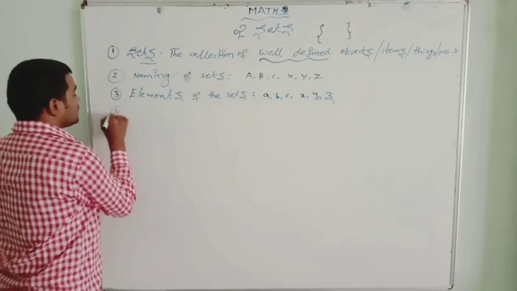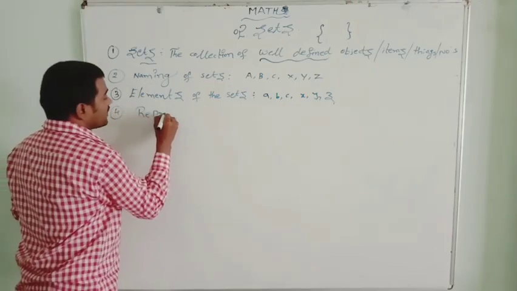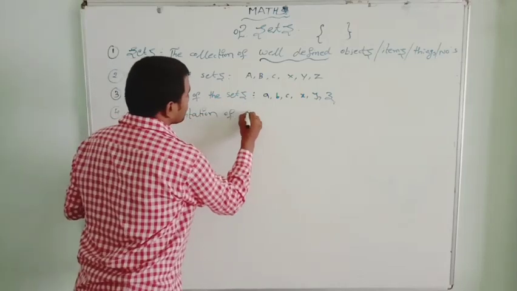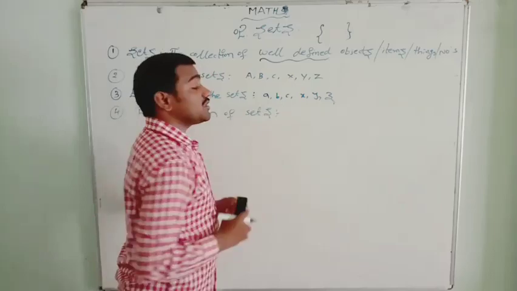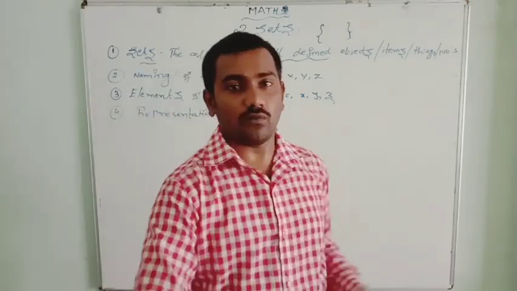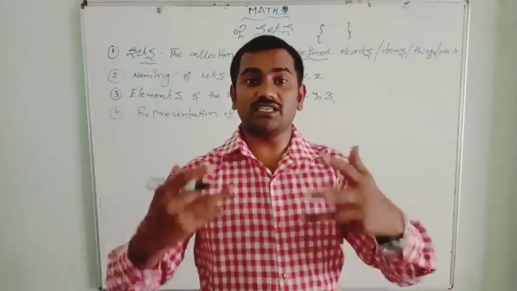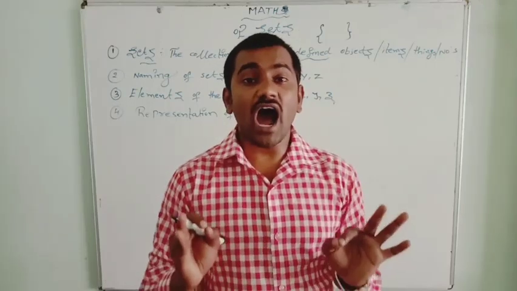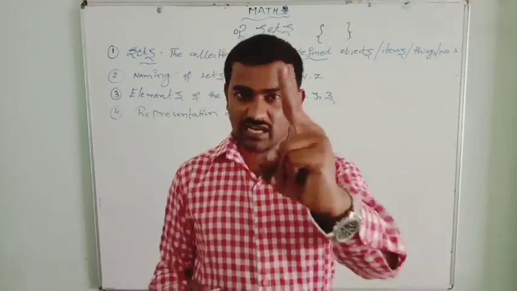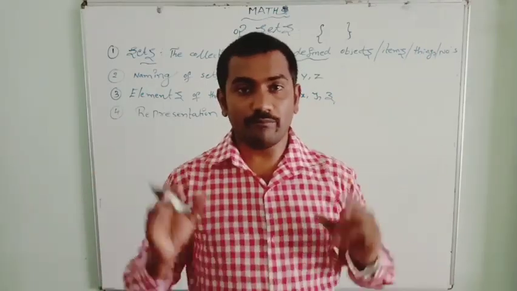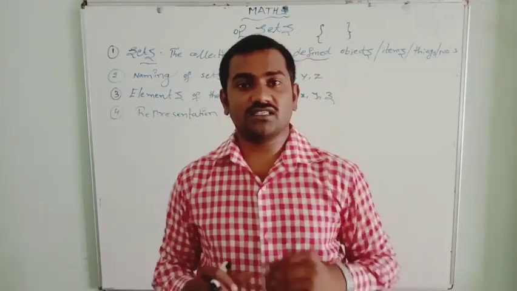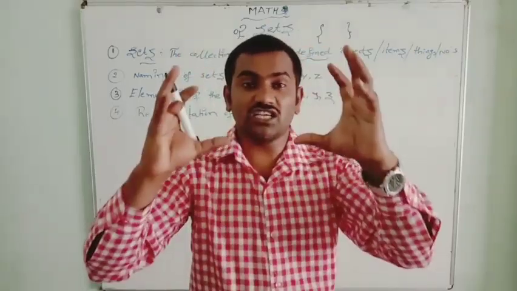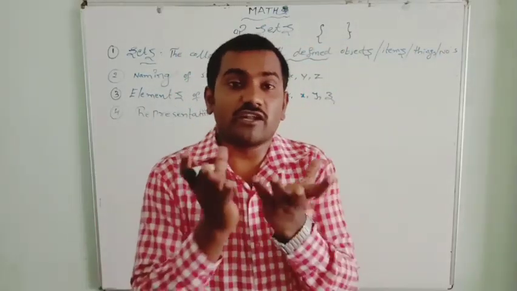The fourth one is representation of sets. How to represent a set? There are three types of representation of sets. The first one is roster form or tabular form. The second one is set builder form. The third one is Venn diagrams. In these three ways we can represent sets.